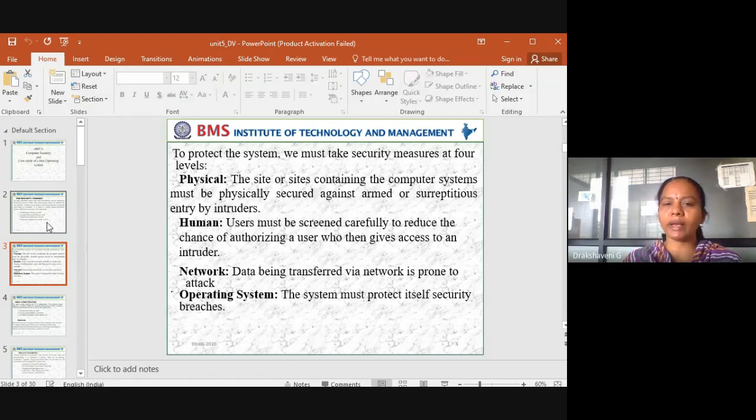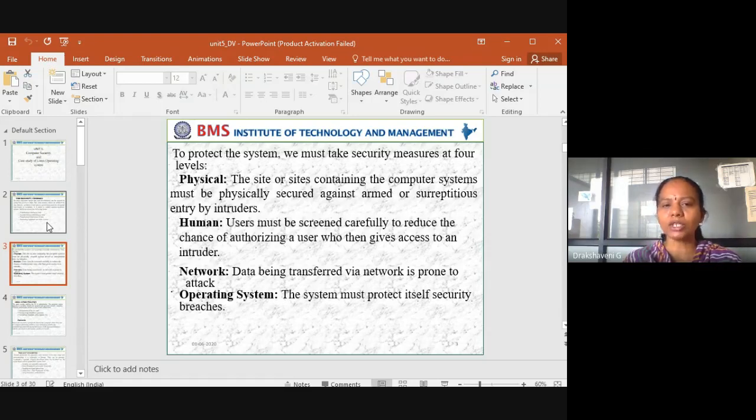So now I am using my laptop. How should I protect it? If I take my laptop and throw it from here, will it stay intact? That definitely will not stay. So how should I handle it? I should handle it very carefully. That is what is called physical security.